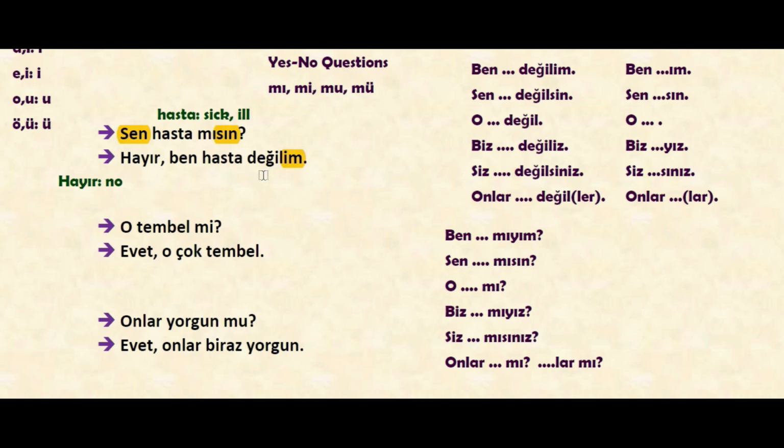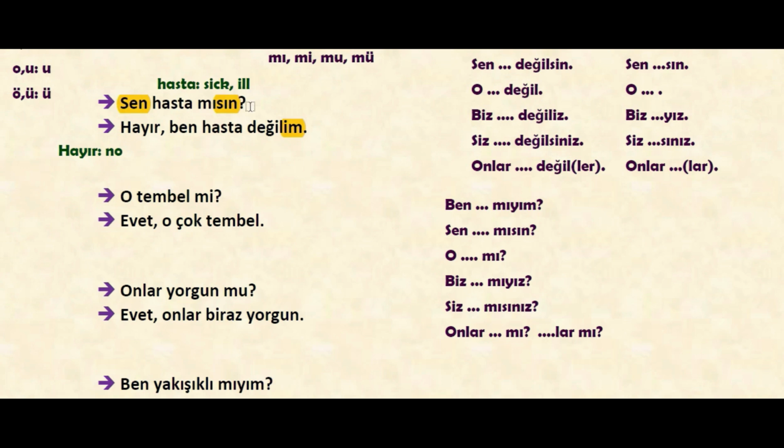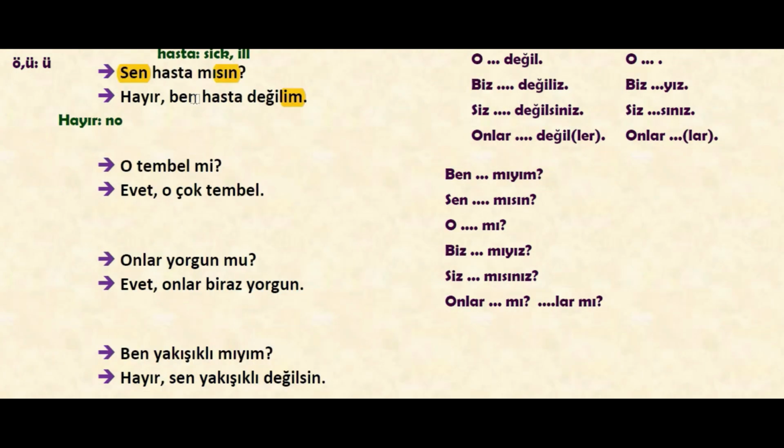Because the subject of the sentence is ben, we see im after değil, and we should put this personal suffix. Again, the similar logic applies. In the positive, negative, or question, it doesn't matter. We said that in all types of sentences we should use it in that way.